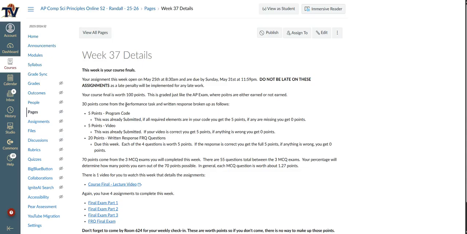This performance task, that's what you did a couple weeks ago. Those 30 points are coming from basically three different areas. 5 points is going to come from your program code. This was the PDF that you submitted on the College Board a couple weeks ago. I will look that over as long as you have all the required components: an input, an output, an algorithm, function definition, parameters, arguments, all of that. You get the 5 points.